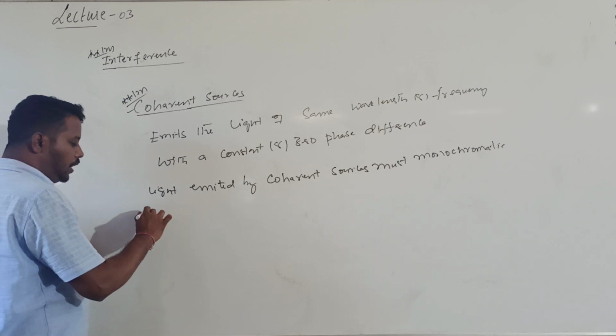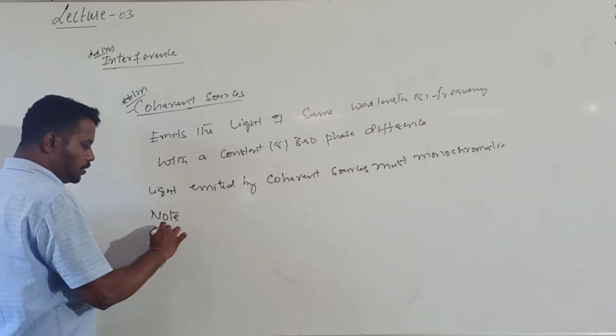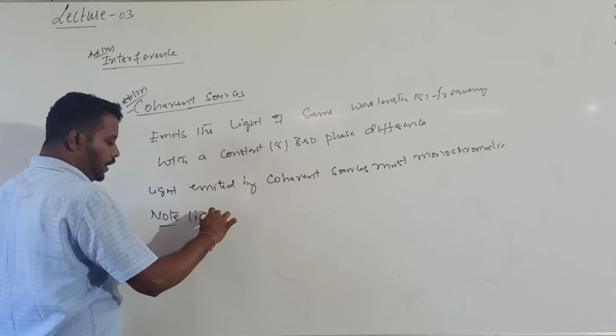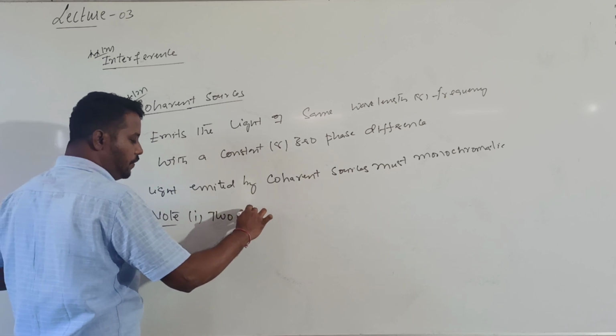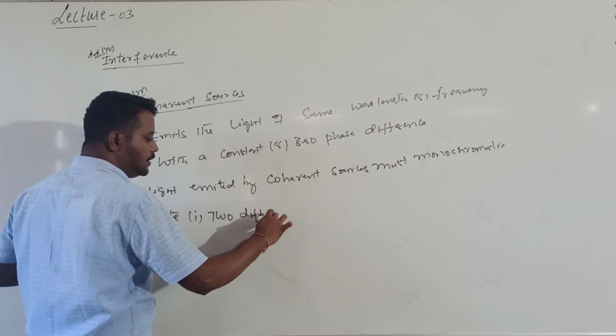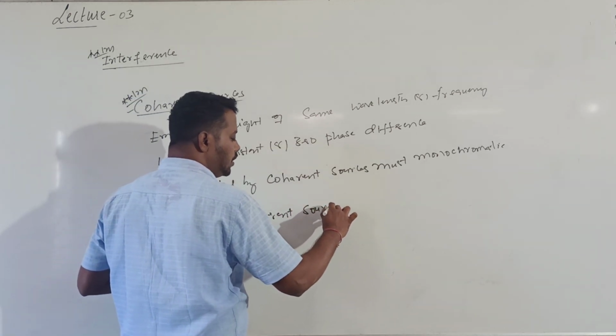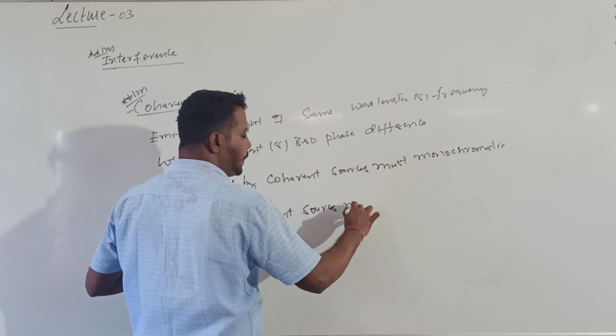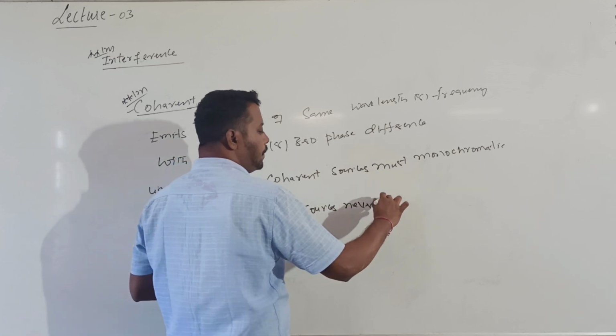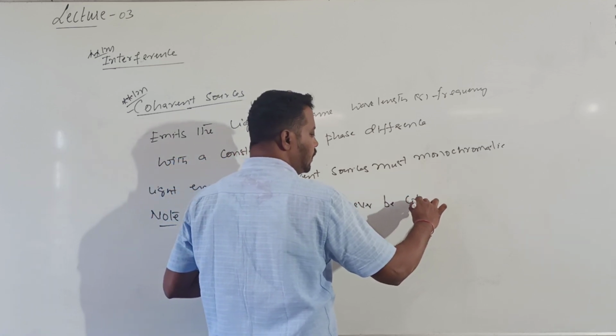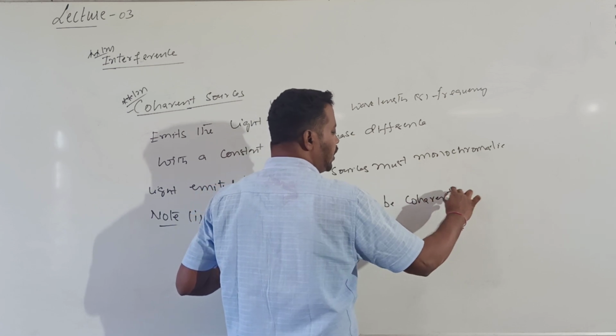Some important points regarding coherent sources. The first one: two different, separate sources can never be coherent sources.